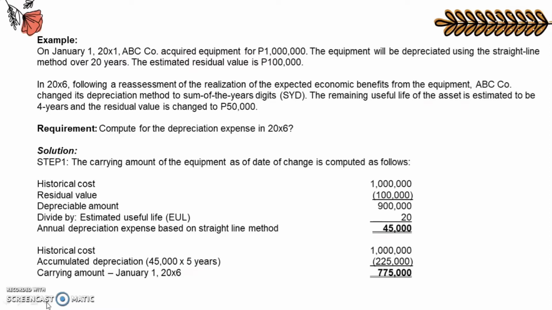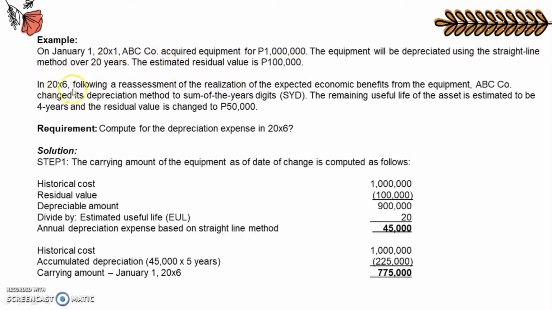Always remember that there are two procedures when it comes to changes in accounting estimates. The first one is to determine the carrying amount of the asset as at the beginning of the period of change. Step 2 is to depreciate the computed carrying amount in step 1. Here's the problem. On January 1, 20X1, ABC Co. acquired equipment for 1 million. The equipment will be depreciated using the straight line method over 20 years. The estimated residual value is 100,000.